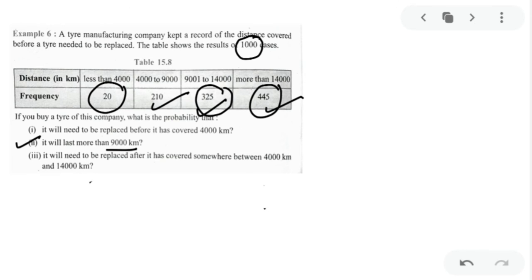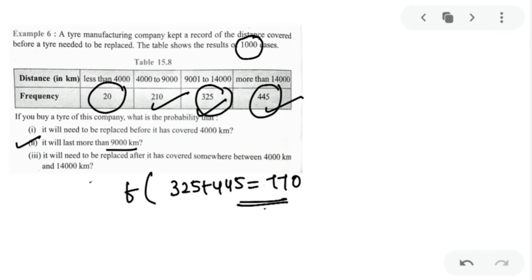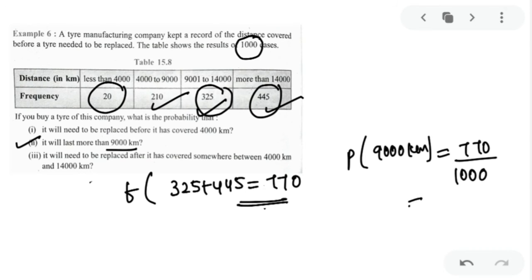So totally more than 9,000, it will be 325 plus 445, that will make 770, my dear kids. Frequency will become 770. And as I said, what is the probability that the tire will last for more than 9,000 kilometers? That probability will be 770 upon 1,000, that is the total number of cases. And you have to convert it into decimal.